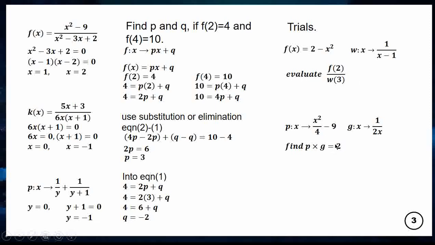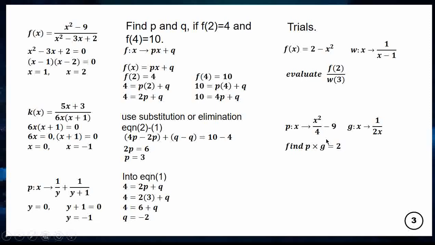Second trial: p of x is x squared over 4 minus 9. Here x squared over 4 is one part, and minus 9 over 1 is a fraction. Since it is a minus of fractions, we must subtract, and the denominators must be the same, so 4 and 1 must match. Now simplify this fraction.